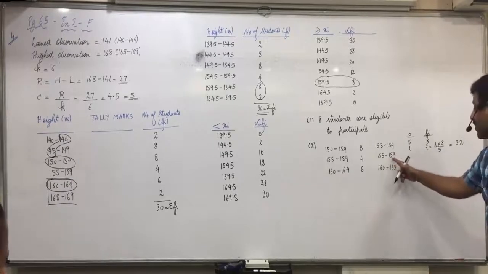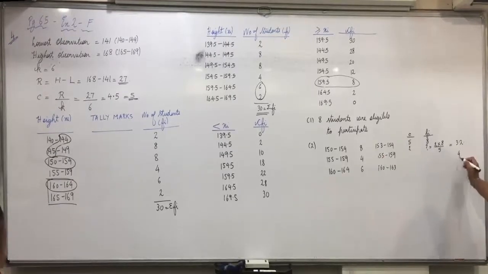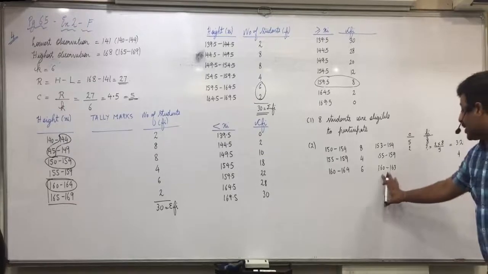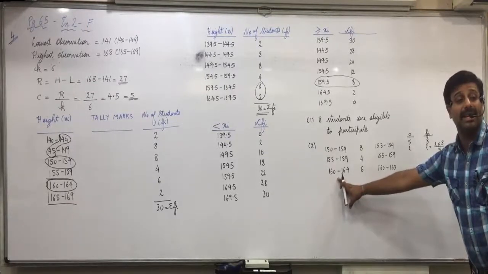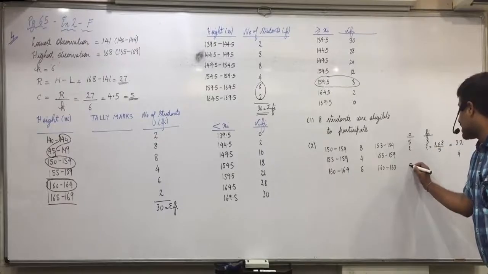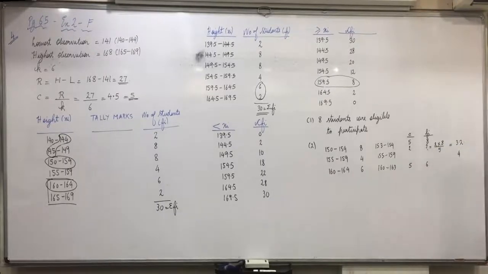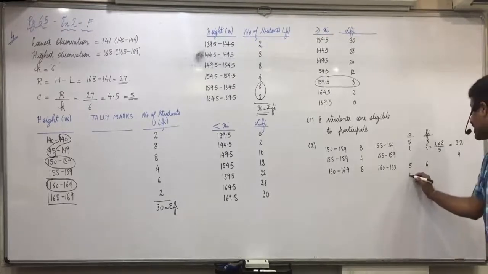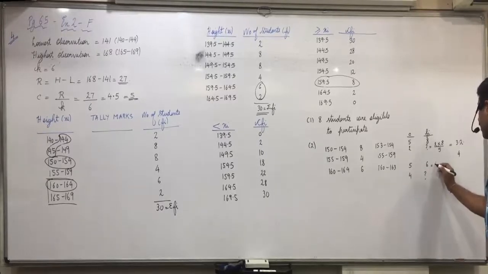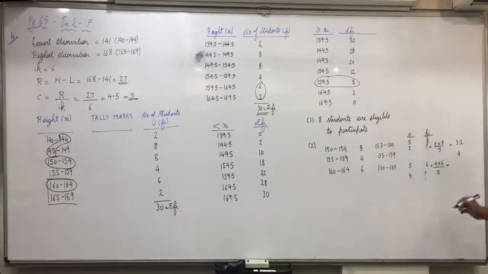Further, 155 to 159 is entirely included, so 4 as it is. Again here, 160 to 164, what is the class length? 5. When class length is 5, frequency is 6. But 160 to 163, that is 160, 61, 62, 63, so class length is 4. So how many? 4 into 6 divided by 5. 4 into 6, 24. 24 divided by 5, 4.8. If you add them, 3.2 plus 4, 7.2 plus 4.8, 12.